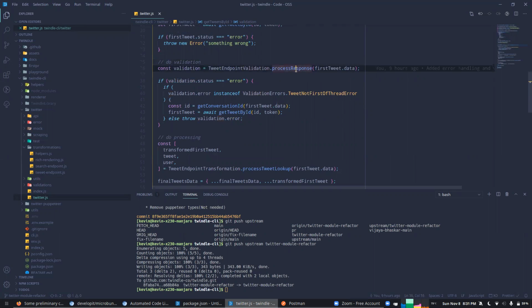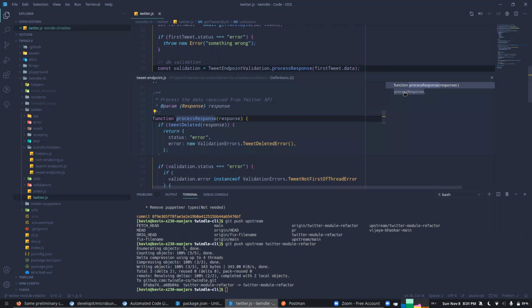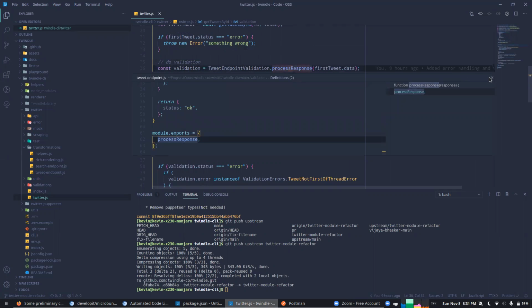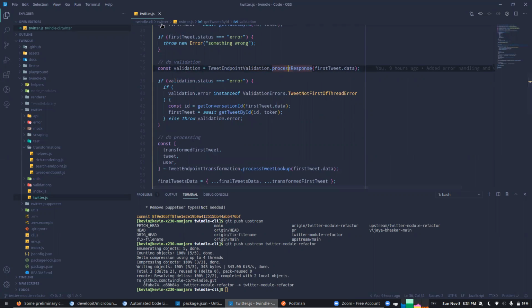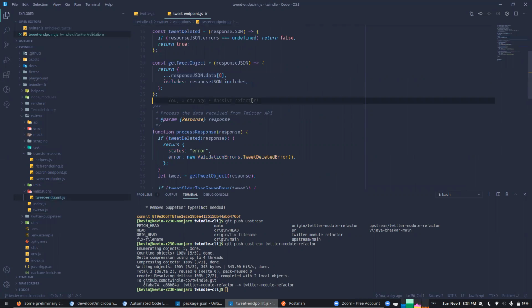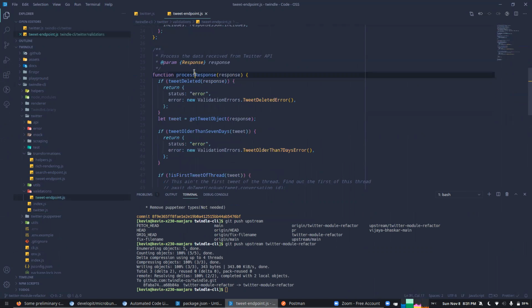If you look at the code for this, this is the validation process. What it does is it checks a lot of things and then returns a status and an error. So if the tweet is deleted, it returns the error that Puru wrote.